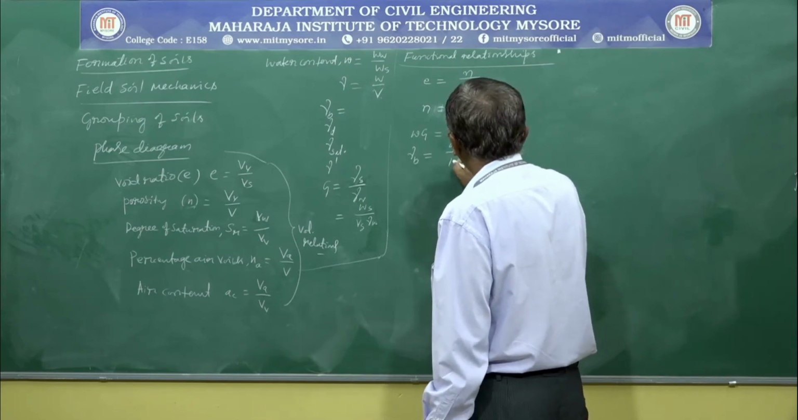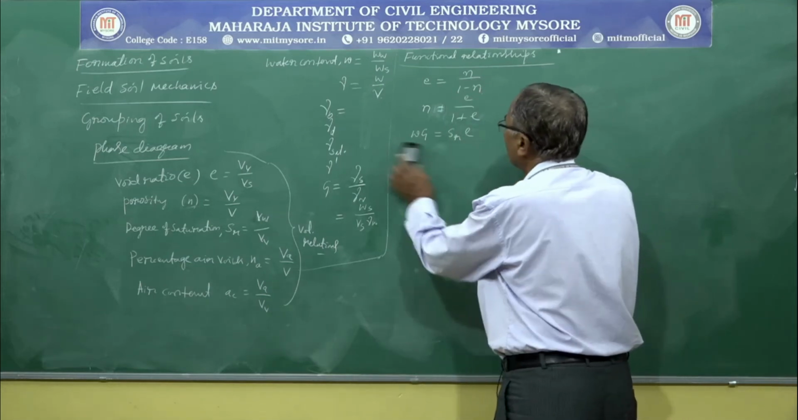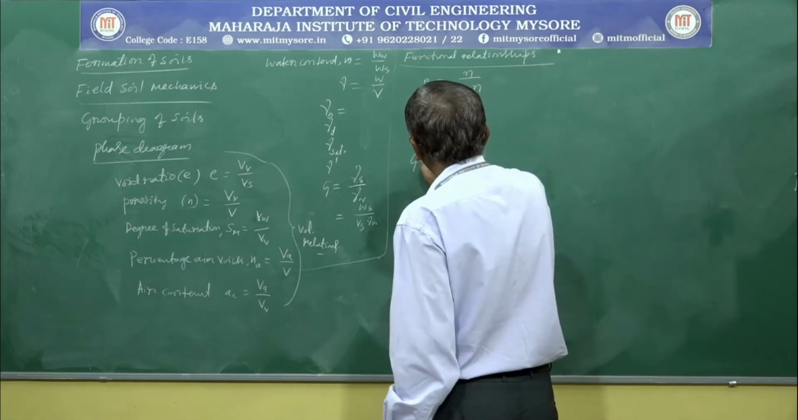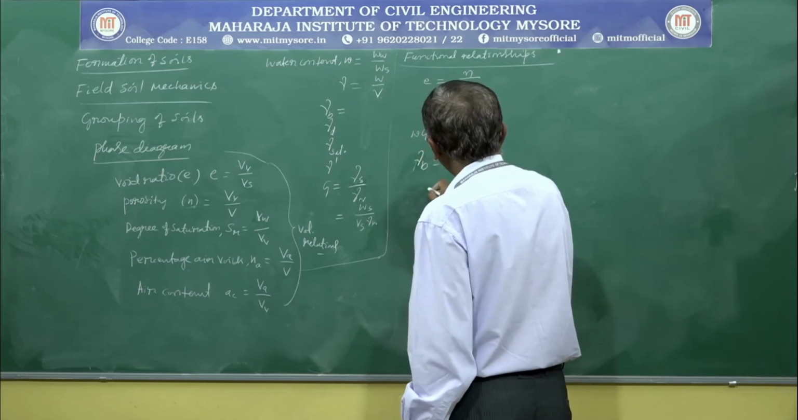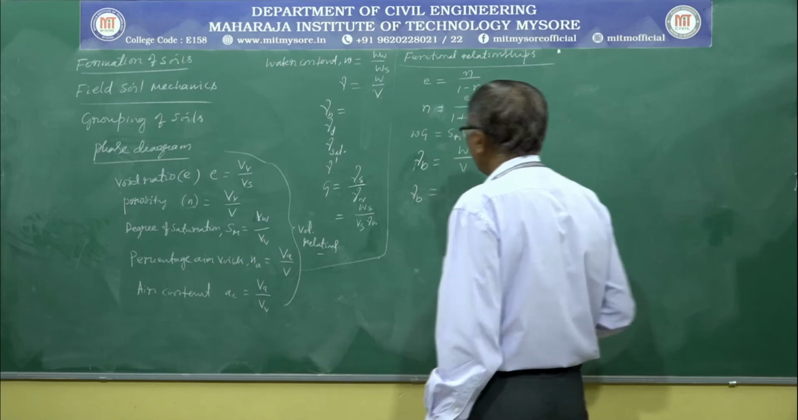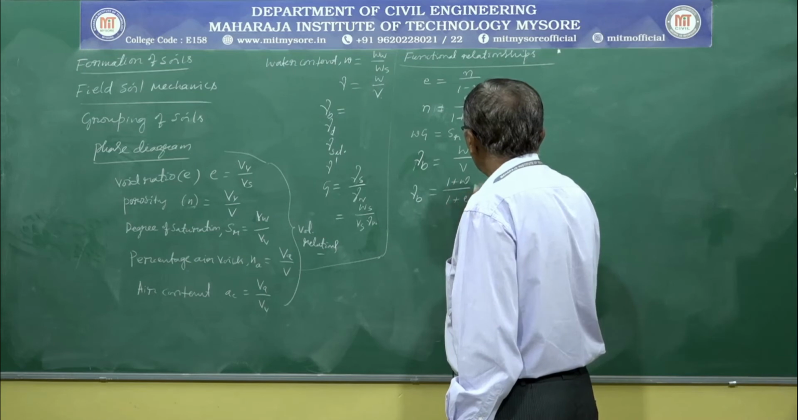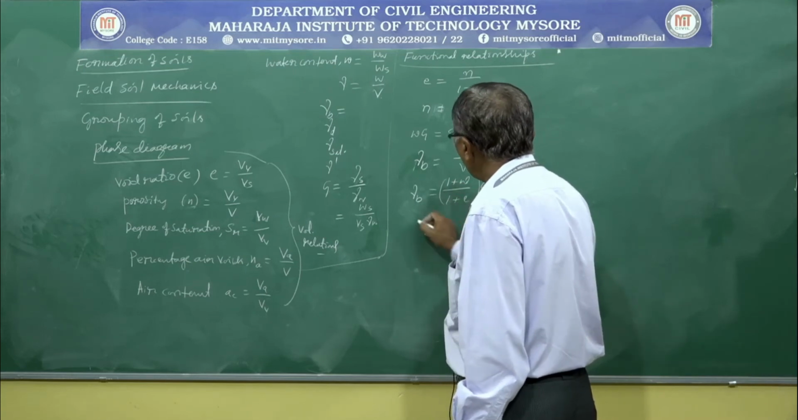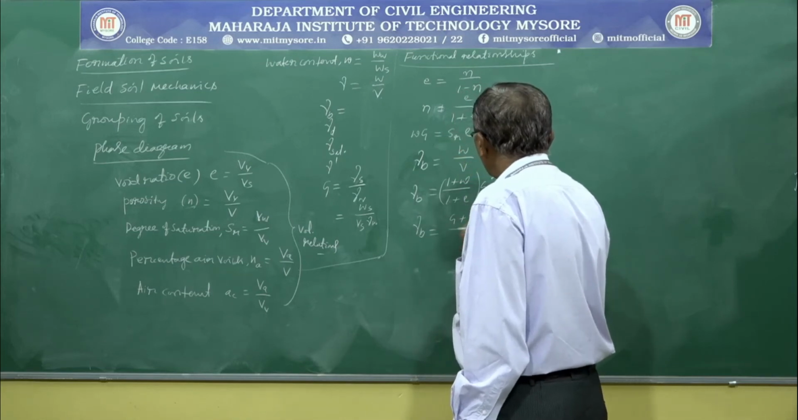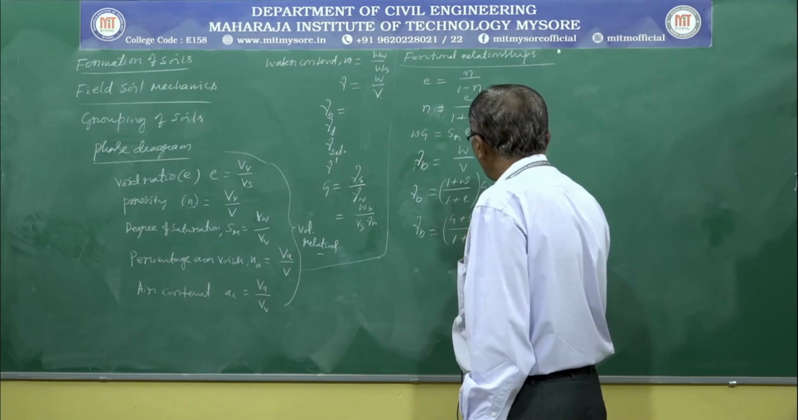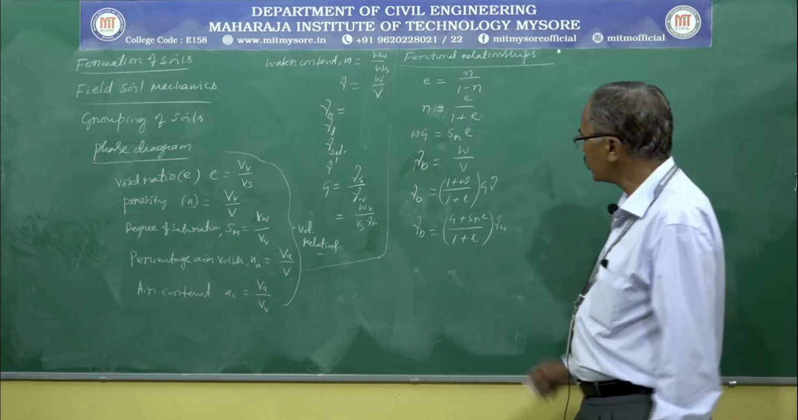Gamma b is equal to G plus e divided by 1 plus e into gamma w; to begin with, gamma b is equal to W by V. Next, gamma b can also be obtained by using 1 plus w divided by 1 plus e into G gamma w. Next, gamma b can also be obtained by using the relation G plus Sr into e divided by 1 plus e into gamma w, if there is a considerable amount of water in the soil.